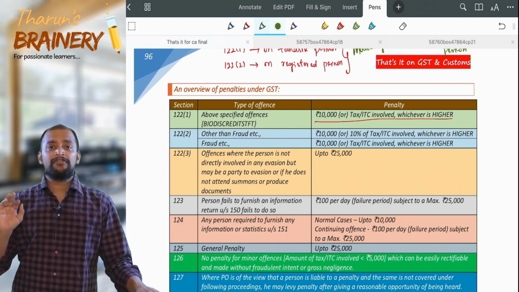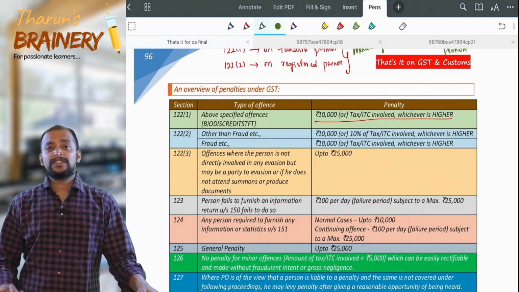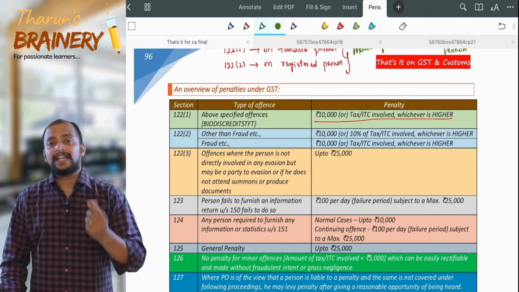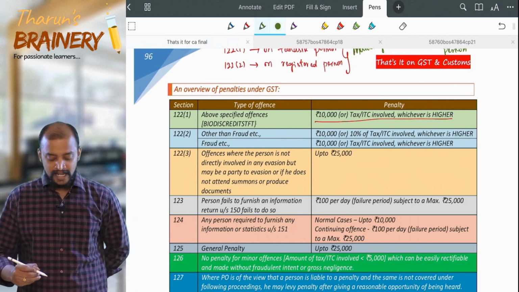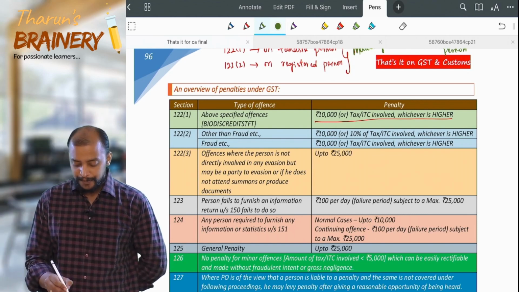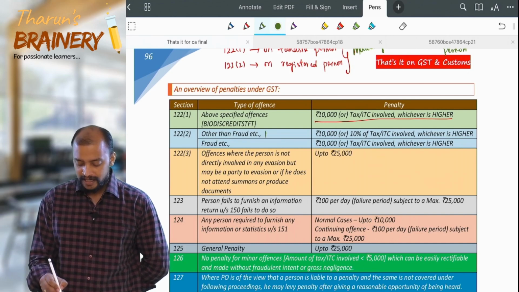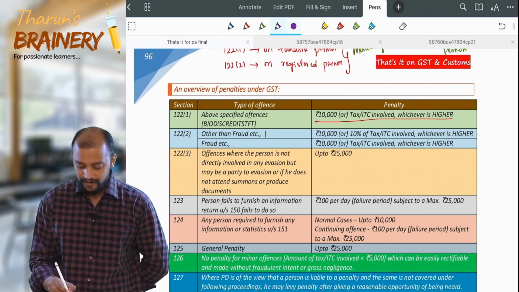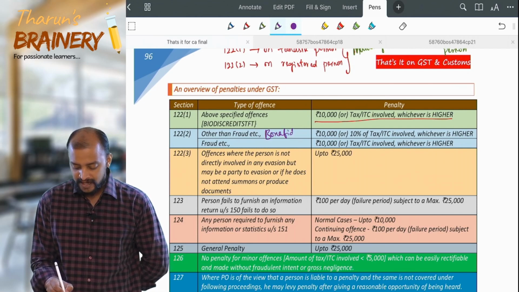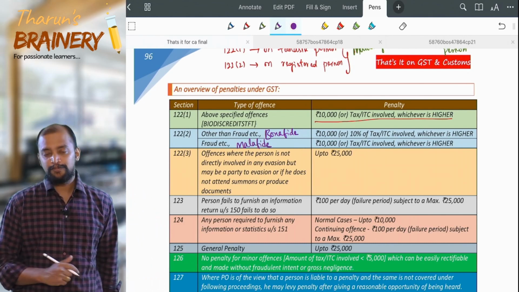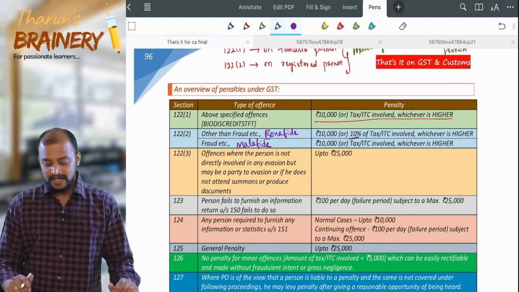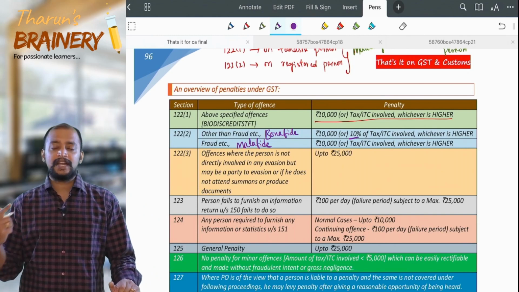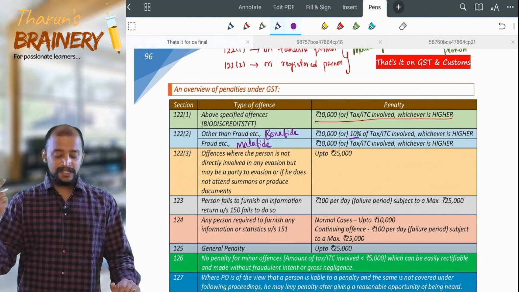If it is other than fraud, then it is not 100% of the tax, it is 10% of the tax or ITC or refund or 10,000, whichever is higher. See the difference. Other than fraud means bona fide, not a malafide intention. Whereas fraud means malafide, intention to evade is there. So in case of bona fide, no intention to evade, it is 10% of the tax or ITC or erroneous refund, or 10,000, whichever is higher.